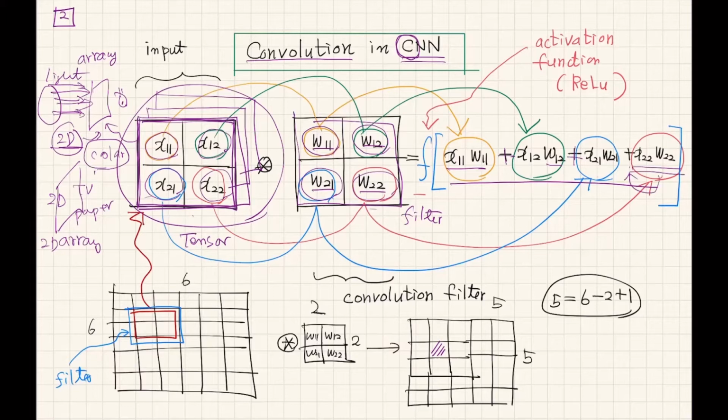So the convolution of this input data with this filter would be a single scalar number.